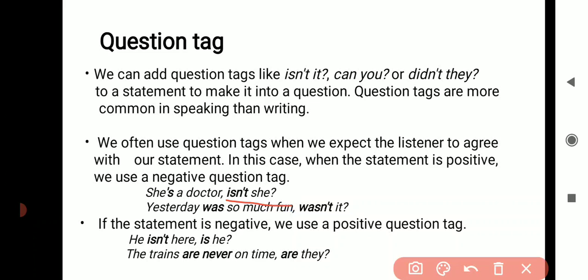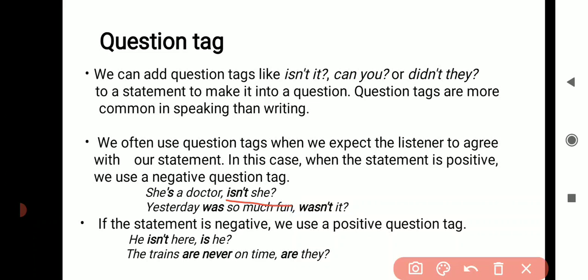The statement is positive, so question tag is negative. In the below sentences, that is he isn't here. He isn't here is negative. That is why question tag is positive. He isn't here, is he? The trains are never on time, are they?